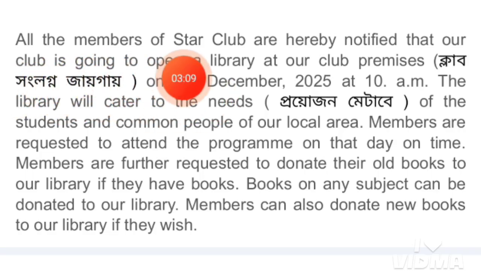All the members of Star Club are hereby notified that our club is going to open a library at the club premises on 5th December 2025 at 10 a.m. This is the starting of the notice, and we are just intimating to the members that a new library is going to be opened by the club, and the date is 5th December and the time is 10 a.m. The library will be opened at the club premises, means the place near the club.